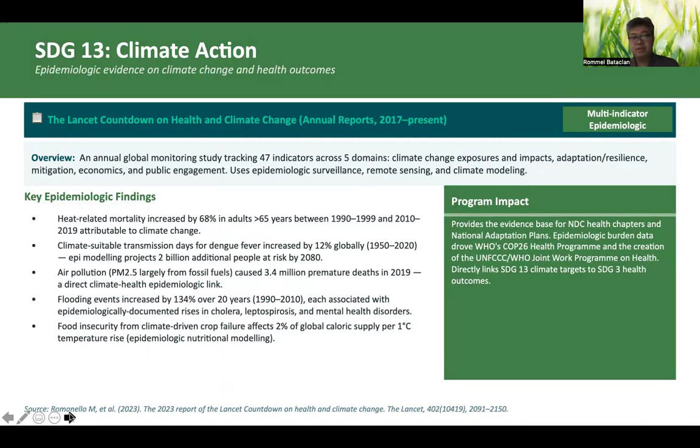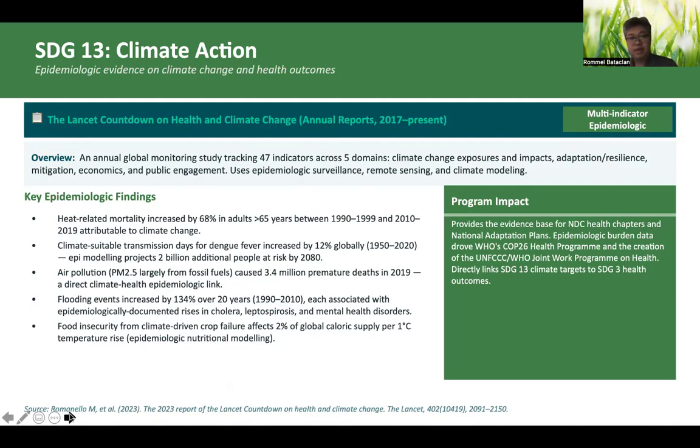And then the last would be the climate action. So the study here now would be the Lancet Countdown on Health and Climate Change annual reports, which started in 2017, which look into 47 indicators across these domains: the climate change exposures and impacts, the adaptation and resilience, mitigation, economics, and public engagement.